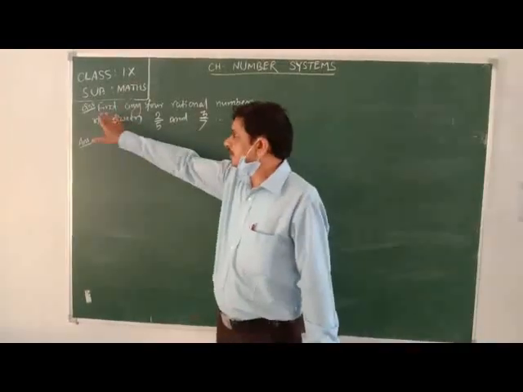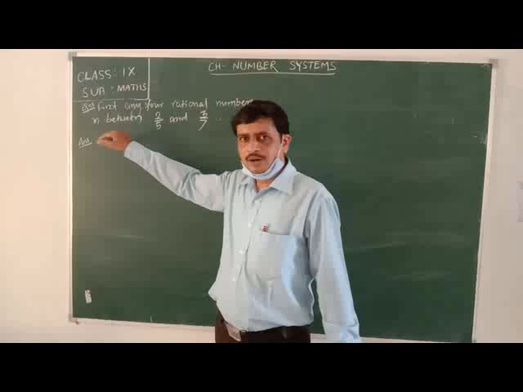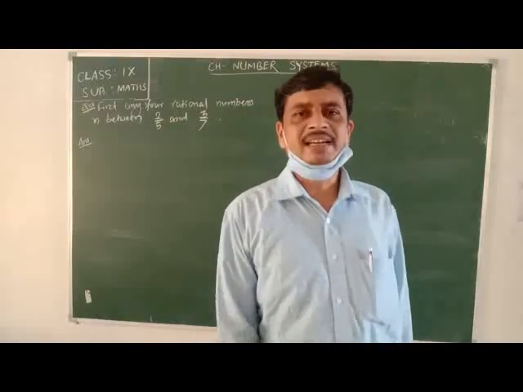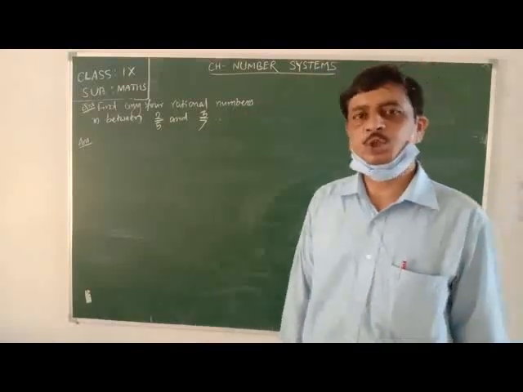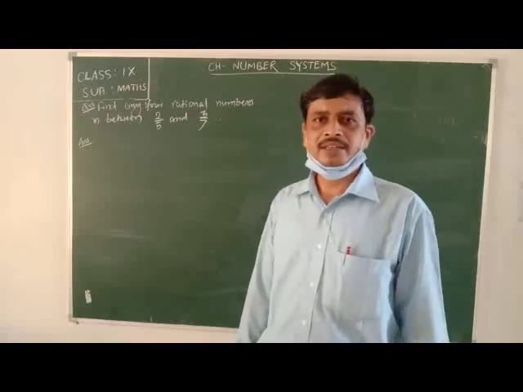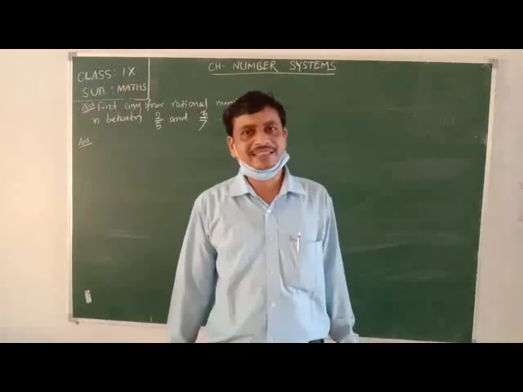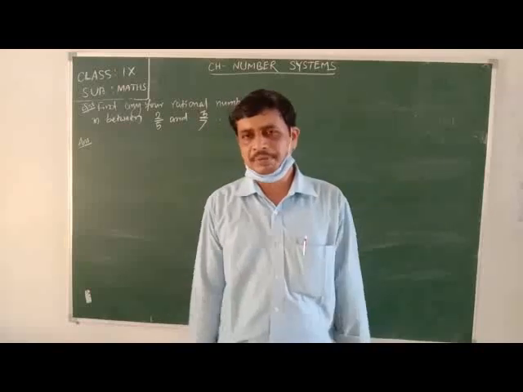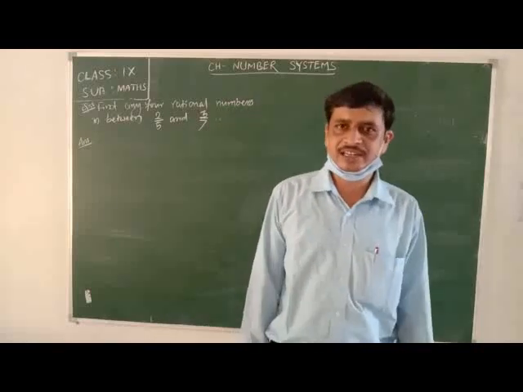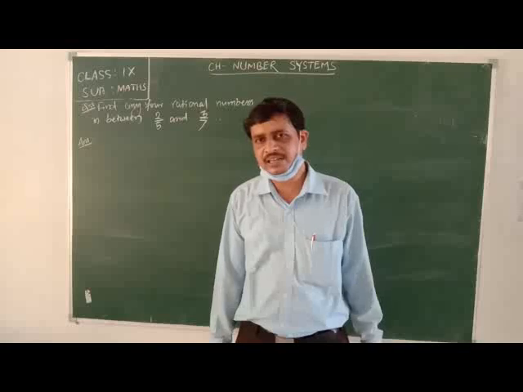Here we have to discuss how rational numbers can be found in between two rational numbers, because we can find infinitely many rational numbers in between any two rational numbers or any two irrational numbers.